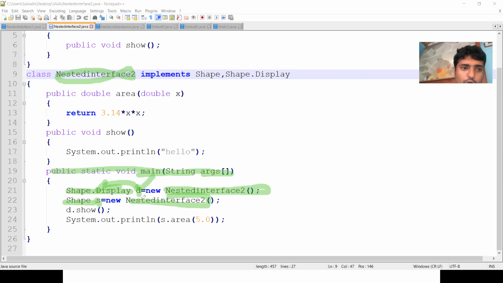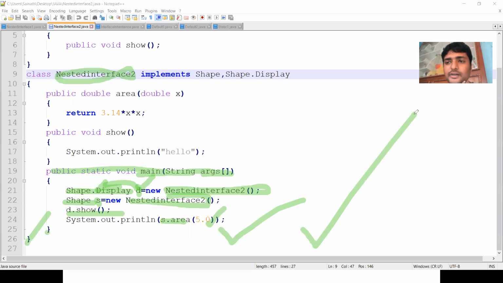The method show is in the Display interface, so I use d.show. The area method exists in the interface Shape, so I have to use s.area. S.area of 5 computes 3.14 into 5 into 5, and the output is displayed. I am closing the main method and the main class.